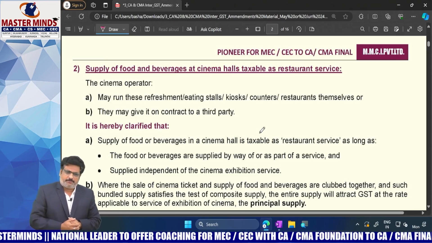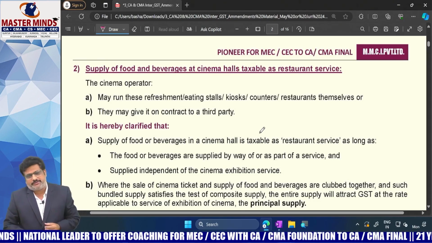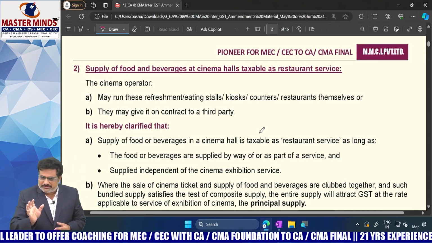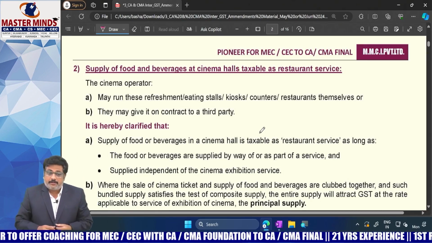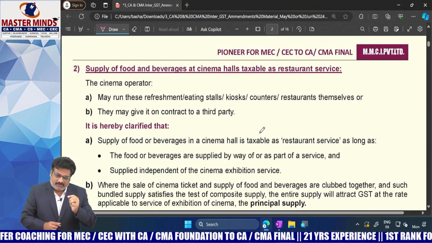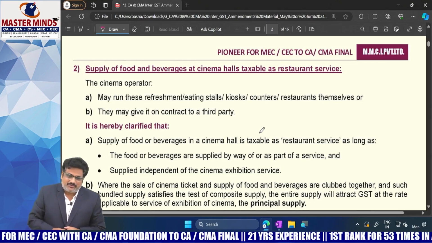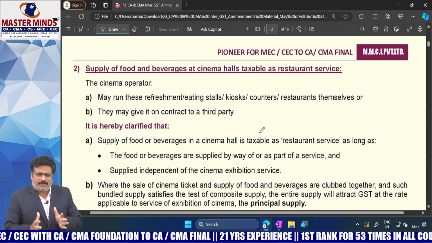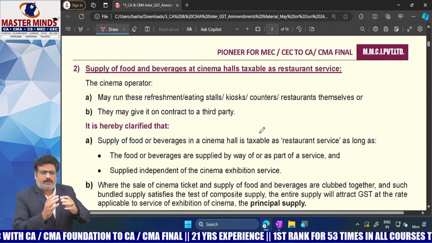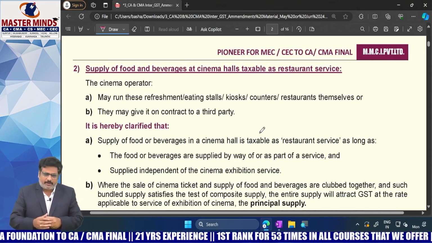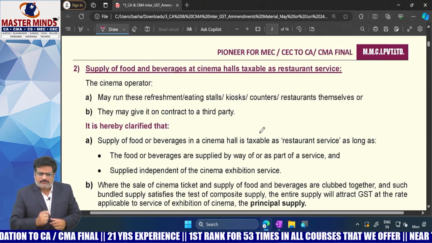If you observe the PVR balance sheet, much of the revenue is not from the sale of movie tickets. More revenue is from the sale of food. So that's why there was an issue about what rate we need to apply there. Are there two different rates? Yes, ma'am, the issue is here.